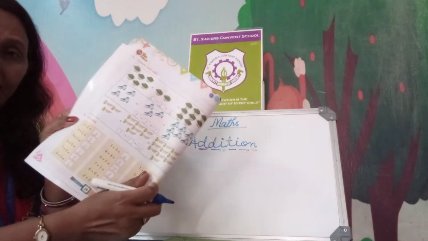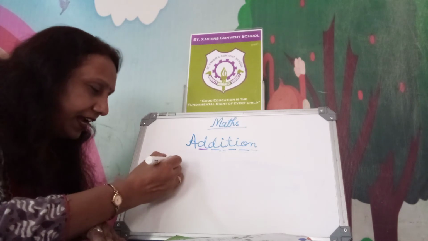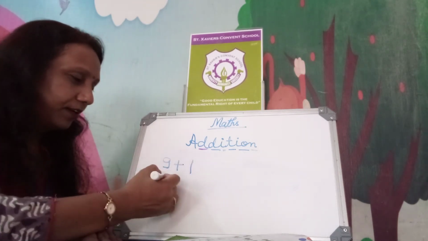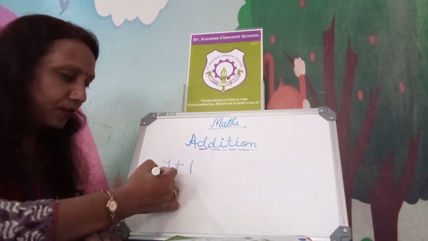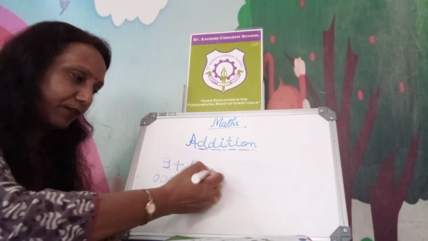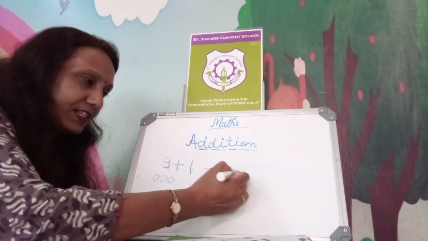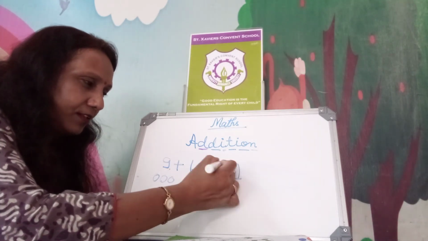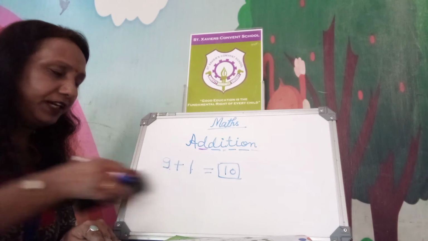Okay? Here you see 9 plus 1. So there is no need to make 9 circles. Just think, what is the next number? What comes after 9? So the answer will be 10. For this you do not need anything.